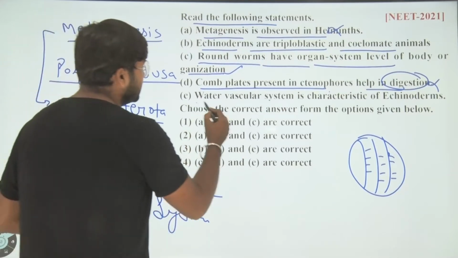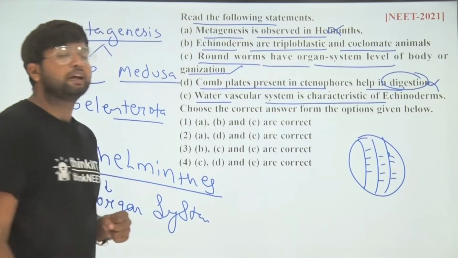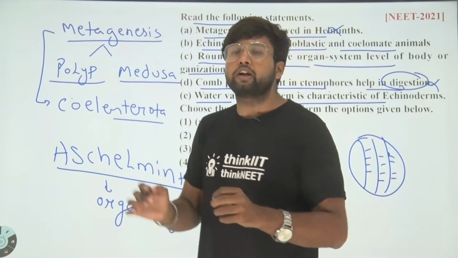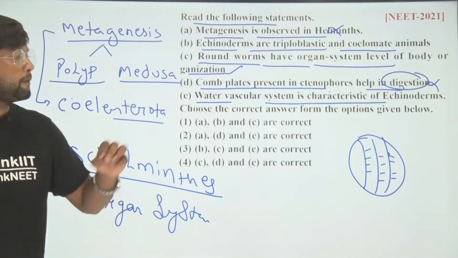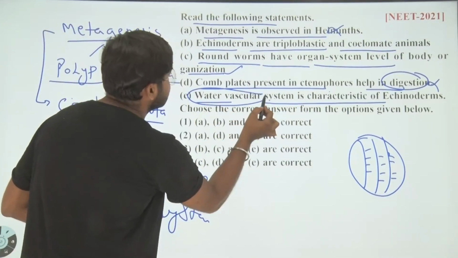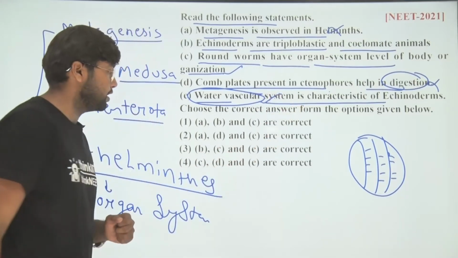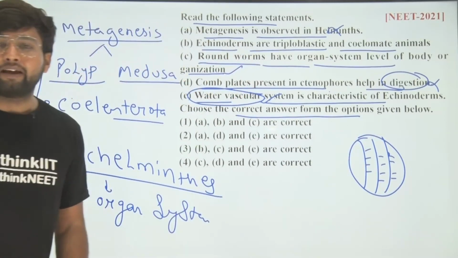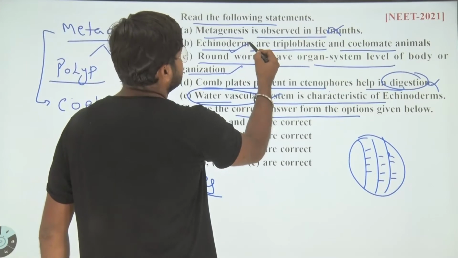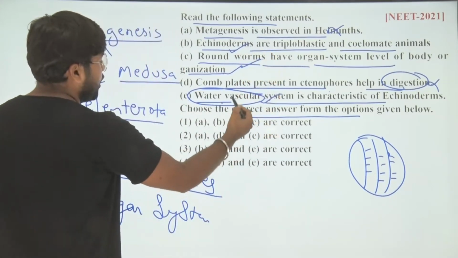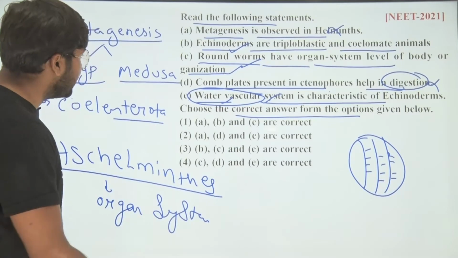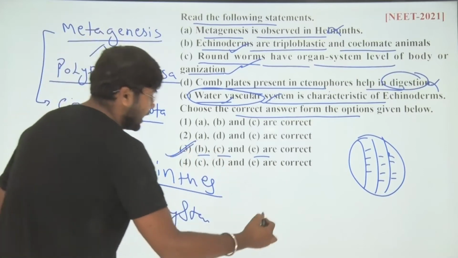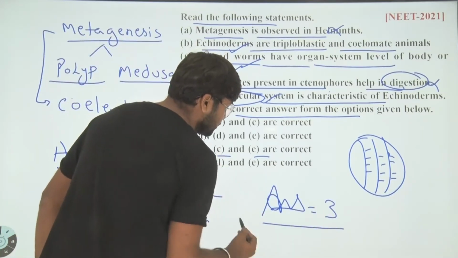The next, water vascular system, is a characteristic of echinoderms. Yes, as we know, echinoderms don't have separate respiratory, excretory and other systems. All these functions are performed by a single system named the water vascular system. So look at the options and find the correct answer. Statement B is correct, C is correct, and E is correct. So the answer goes to the third option.